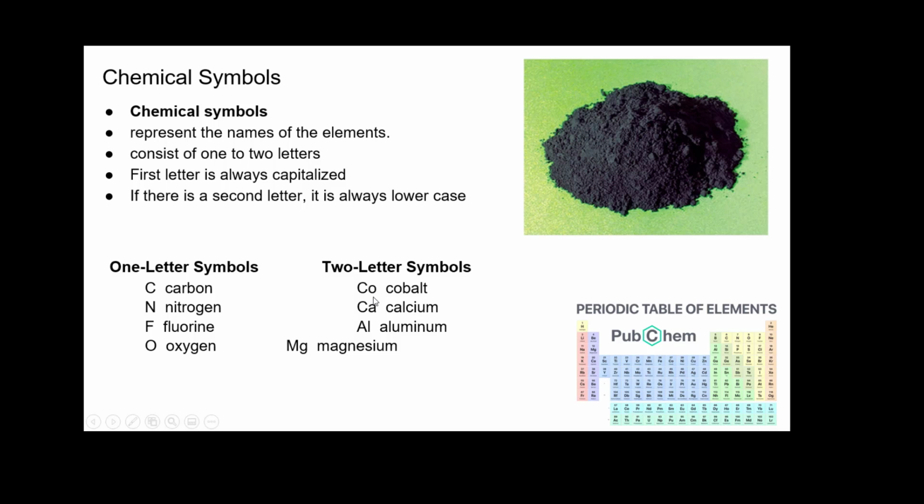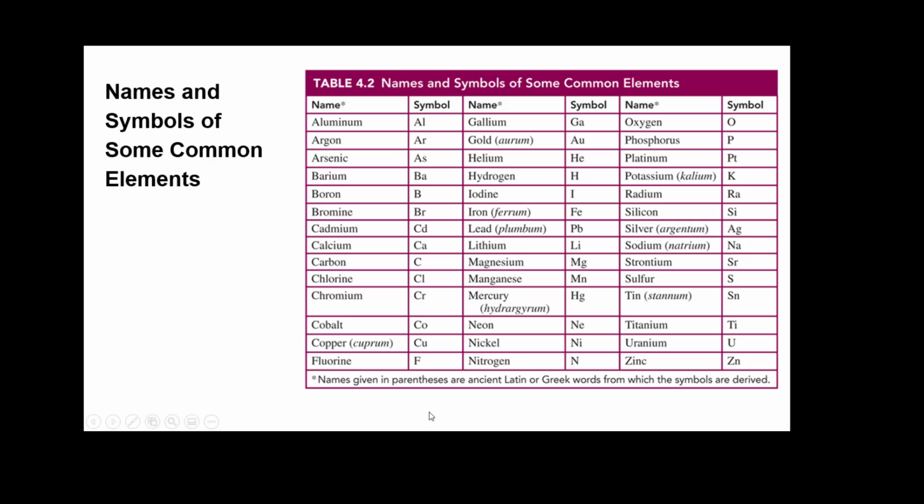Here we have a lowercase. That is important when you write these out, so that it can be distinguished. If it can't be distinguished, it would be wrong. I would mark it wrong. Because if you write carbon and oxygen and what you meant was cobalt, those are three completely different substances. Cobalt is right here, calcium here, and aluminum is right there, and magnesium is right there. So the second letter is always lowercase. The first letter on both, one or two letters, is always capitalized.